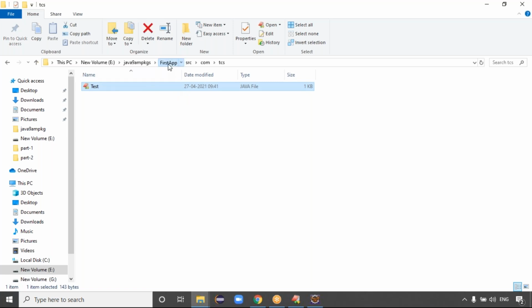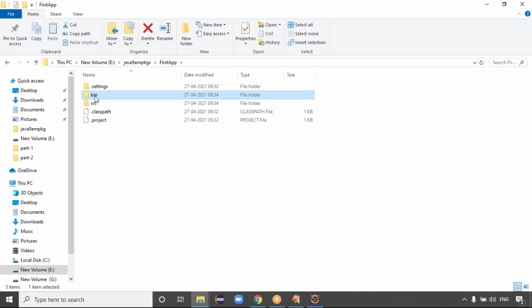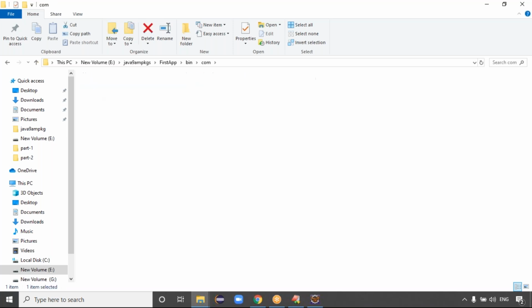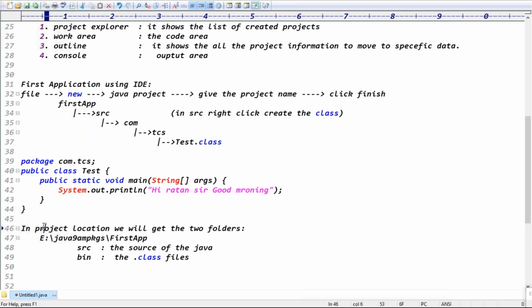The src folder has the com.tcs.Test.java file, and the bin folder contains the com.tcs.Test.class file. So in the project location you get two folders: src, which contains the source code of the Java, and bin, which contains the class files. Are you clear now?